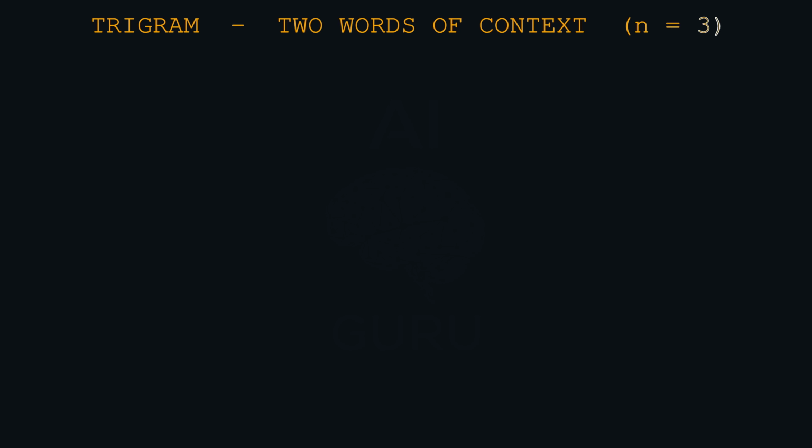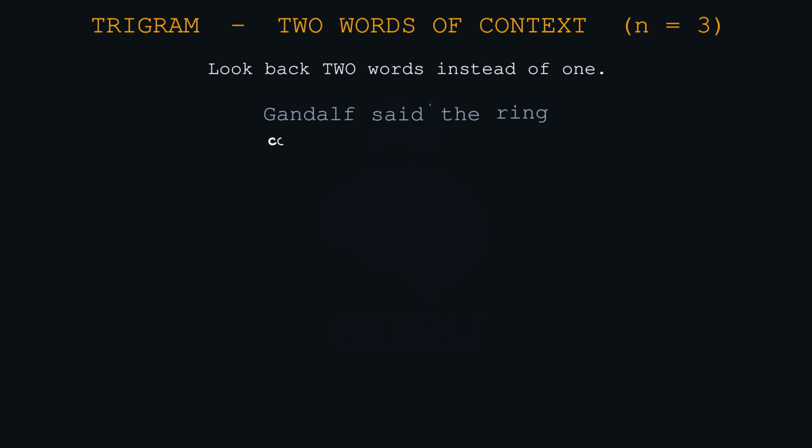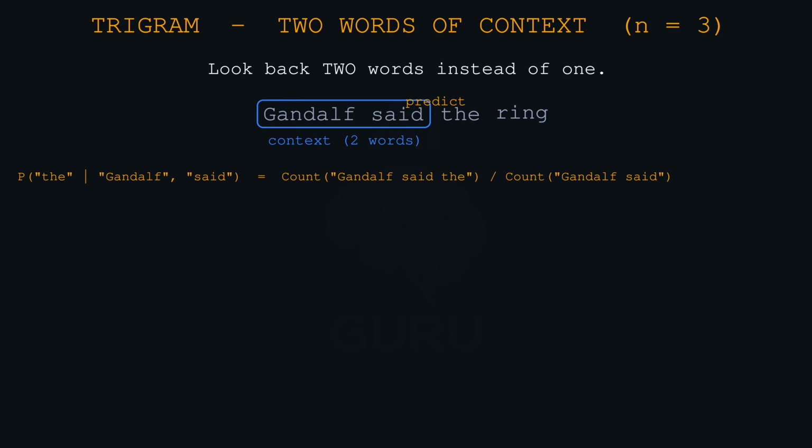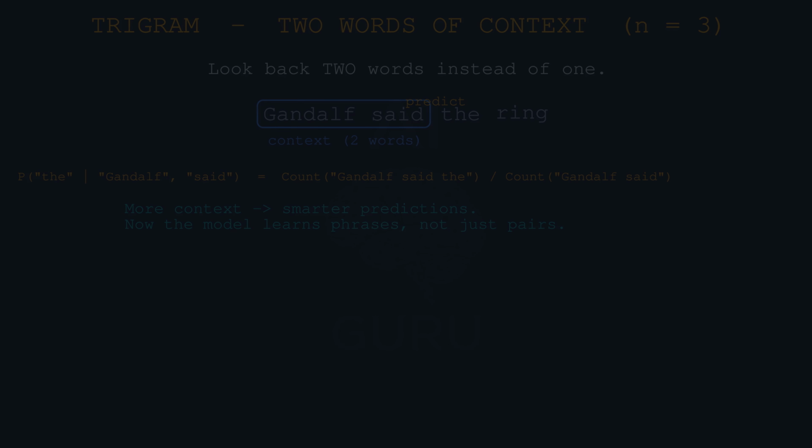But we can go further, right? A trigram extends the window to 2 previous words. So now we aren't just looking at Gandalf, we're looking at said Gandalf to predict what comes third. The window size is n. As n gets bigger, you capture more context. So a trigram is smarter than a bigram, which brings up an obvious question.